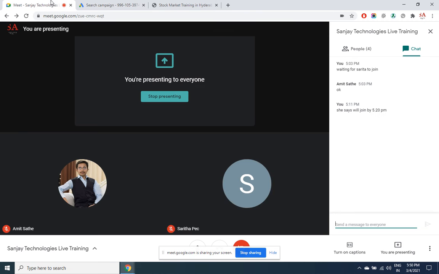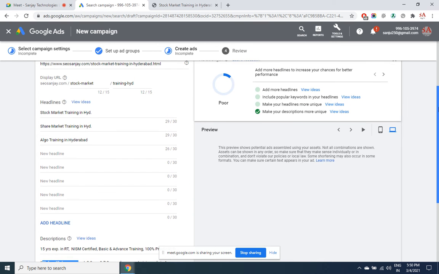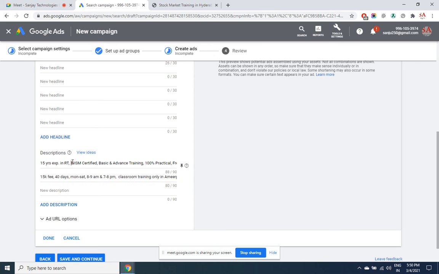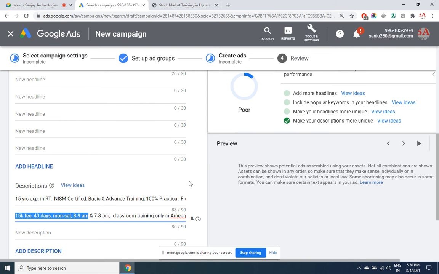I couldn't hear you properly. Can you please come again? Yeah. So here I've created two varieties of ad. The headline seems to be almost the same, but the description has a big difference in quality. This description is for ad 1, this description is for ad 2. If you were creating an ad, which kind of ad description would you choose to display? Can you please increase the font size so that it's visible to us? Hope it is visible now. Yeah, better.